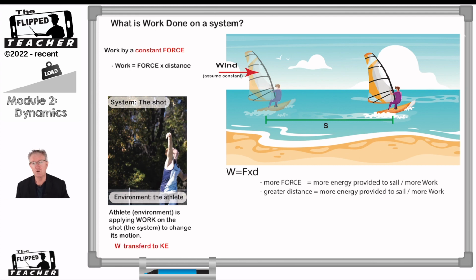Hopefully now you get a greater understanding of what work is, this understanding of system and the environment, and transferring energy from one location to another. And that's what work is. Work in the physics sense is just a force applied to an object over a distance, and that results usually in some type of change in position or in its location in terms of its potential energy or its kinetic energy. So hopefully that makes sense. We're going to do more videos on this and get more depth and link it to the syllabus.